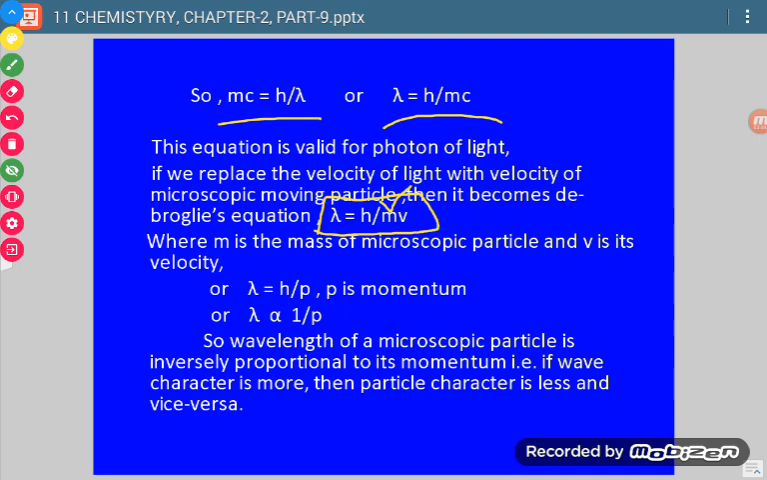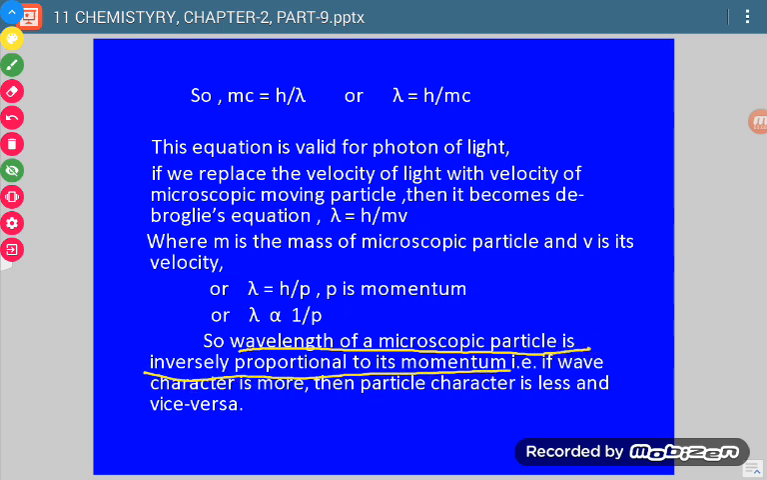Now m into v is momentum. Okay, so this relation becomes lambda is equal to h by p. Now h is constant, so we can say lambda is proportional to 1 by p, or in other words, lambda is inversely proportional to momentum, or the wavelength of a microscopic particle is inversely proportional to momentum. Now it means if p increases, then lambda decreases. If p decreases, then lambda increases.